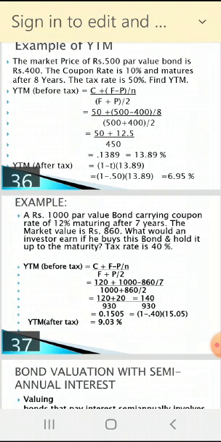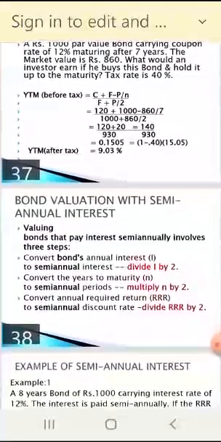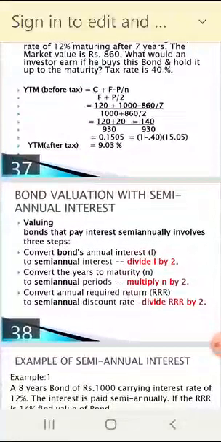So up to this second part we are putting a comma, and the next point, write down bond valuation with semi-annual interest. That we will start in part 3 of valuation of security, unit 1.